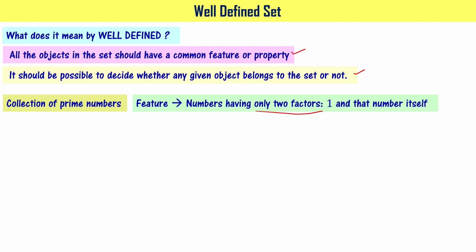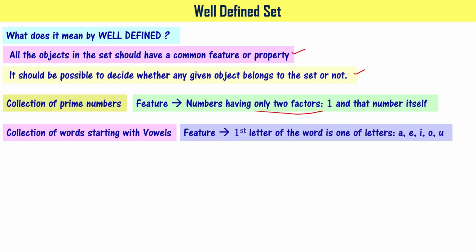Let's consider another example, a collection of words starting with a vowel. Here, the feature or the property we look for is that the first letter has to be one of these letters: A, E, I, O, U. For example, if I give you the word ant, A-N-T, then you say that it starts with a vowel, hence it is part of this particular collection.